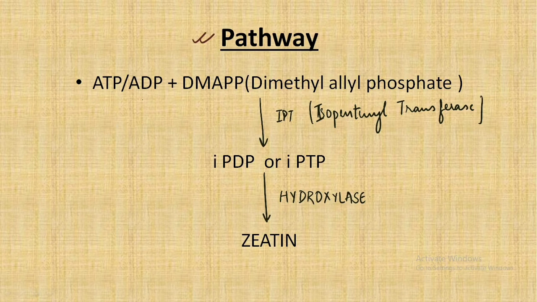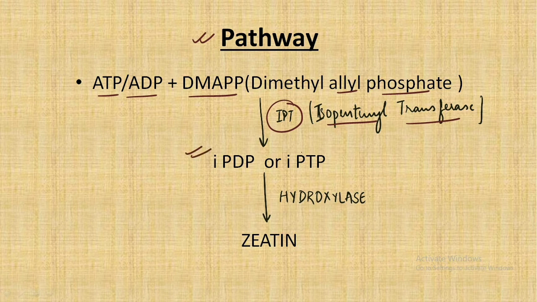So let's understand the pathway of cytokinin synthesis. We have 3 main steps. In the first step, ATP or ADP gets combined with DMAPP, that is dimethylallyl diphosphate, and in the presence of IPT, that is isopentenyl transferase, gets converted into IPDP or IPTP, which stands for isopentenyl adenosine 5' monophosphate.